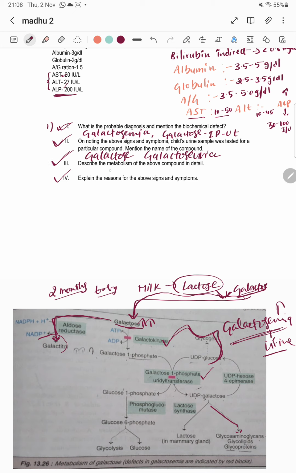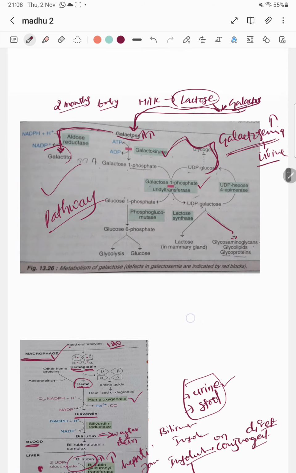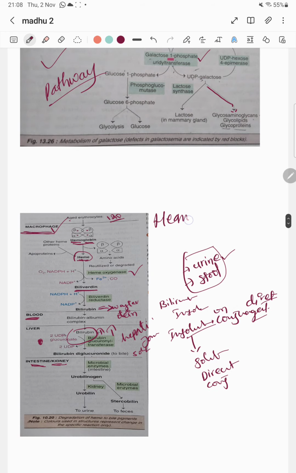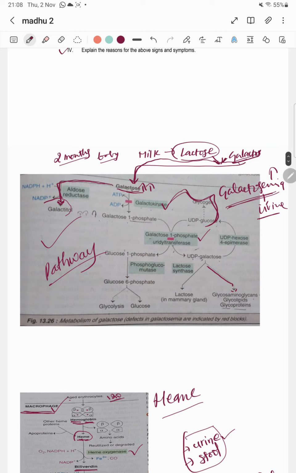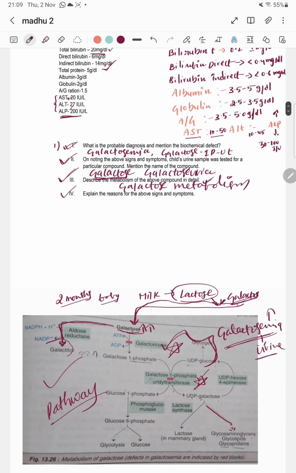And the third one is to describe the metabolism of the above compound in detail. So the above compound is galactose. Galactose metabolism means you have to draw the whole galactose pathway. But remember, you need not draw the whole heme degradation. Heme degradation is not required, but galactose metabolism you have to explain the whole pathway, and the deficiency of these two enzymes leads to classical galactosemia. Complications and everything you have to explain under this one. So I am writing here galactose metabolism: you have to draw the whole pathway and also complications, enzyme defects and everything.